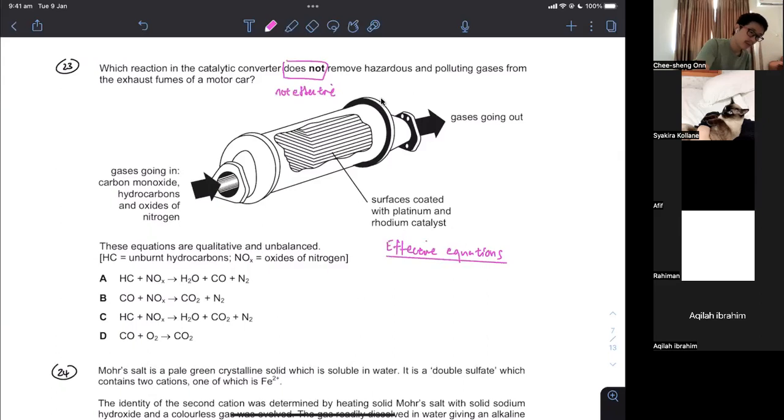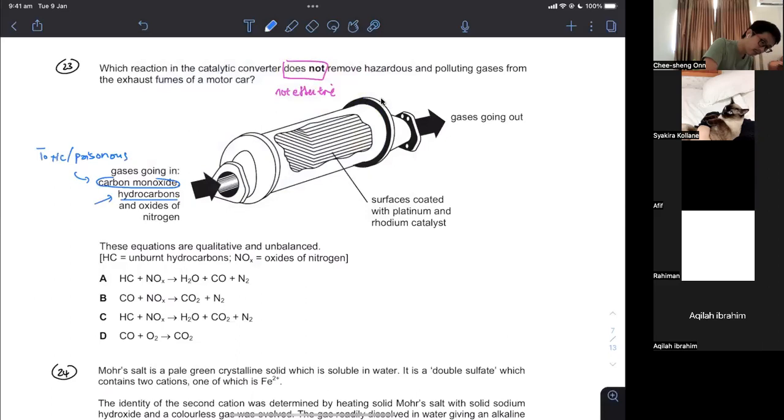Catalytic converter converts dirty gases, harmful gases into clean gases, toxic gases into less toxic gases. If you look at this, carbon monoxide is toxic and also poisonous to us. So that one is bad. There are hazards.